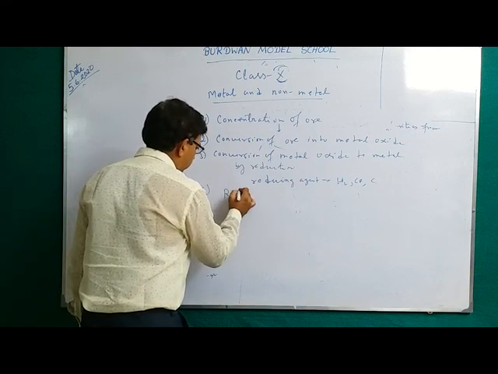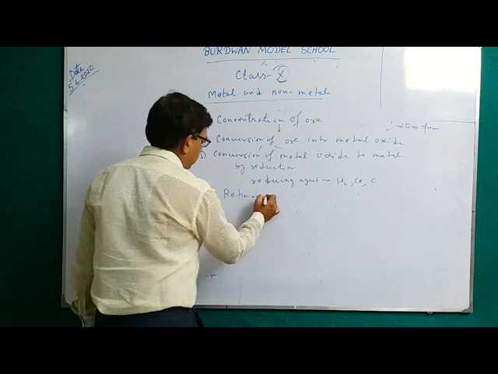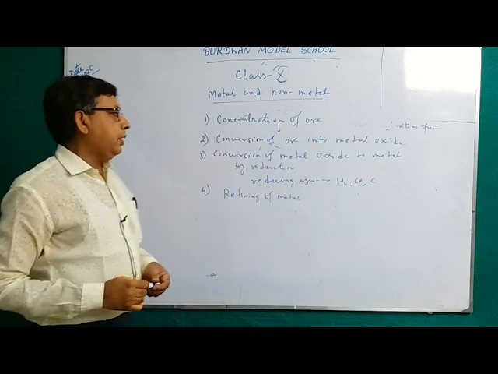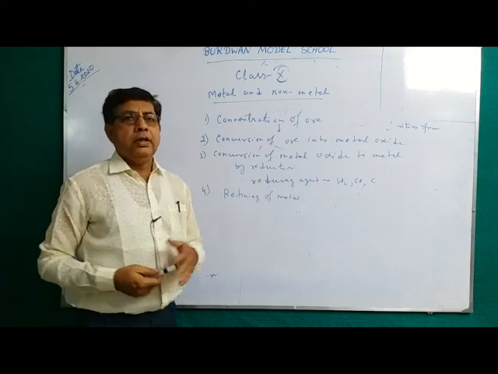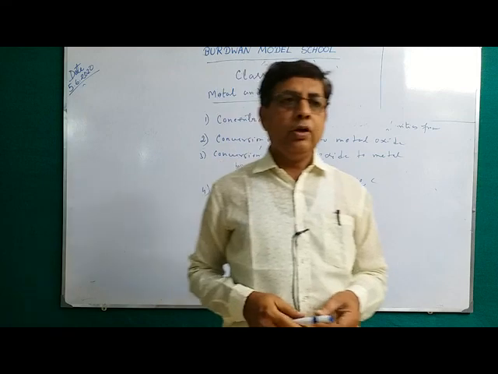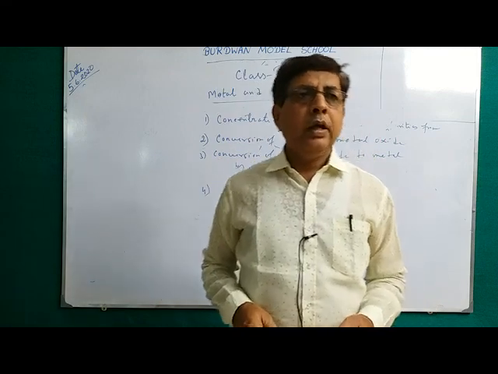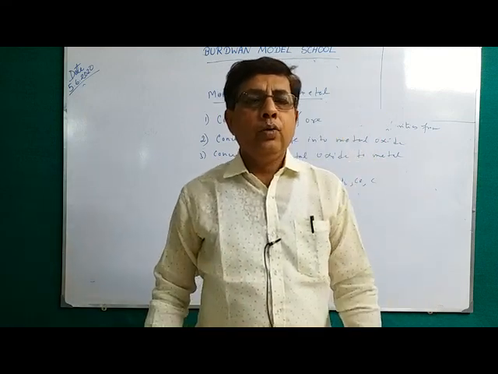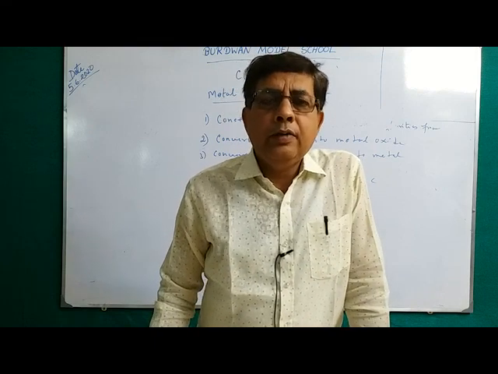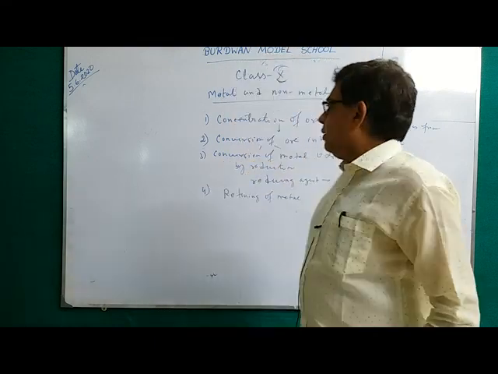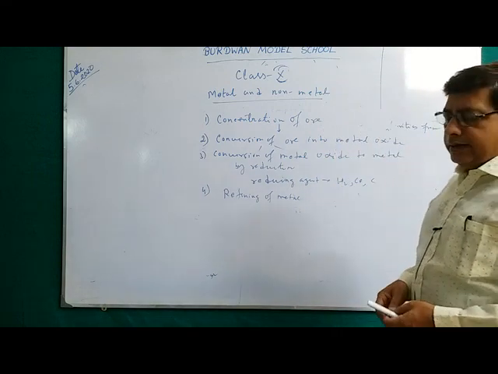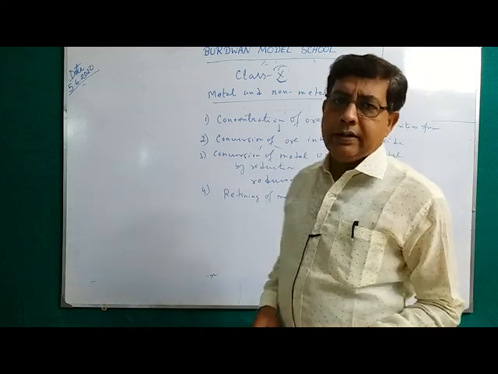And the final step is the refining of metal. Say after reduction, when you obtain the metal, it contains 95% pure metal, and another 5% or 4% impurities is present. Now the final step is to remove this impurity so that we can get 99.9% pure metal. So these two processes, conversion of metal oxide to metal and the refining, will be discussed in the next class.